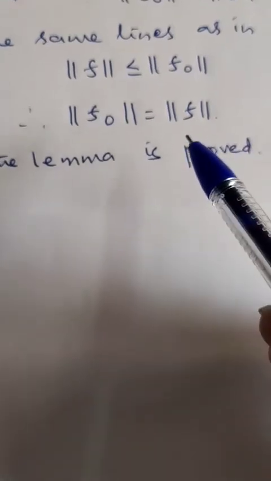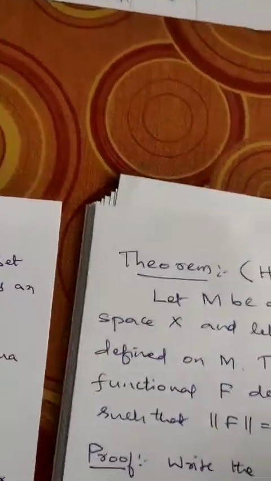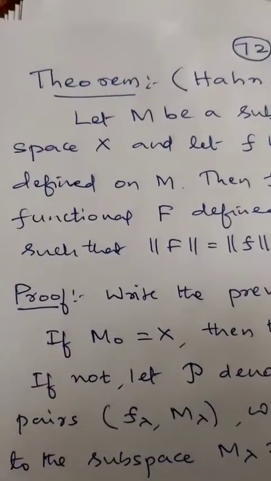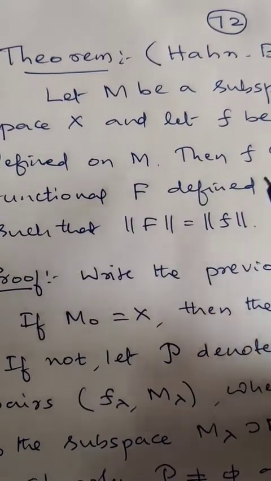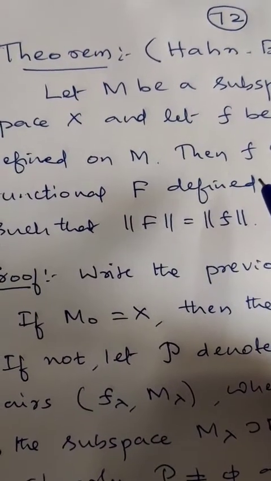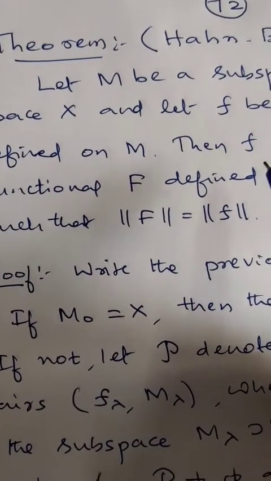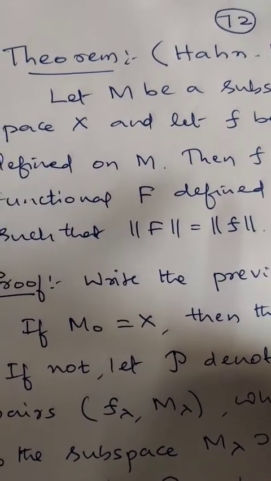This is very important in proving the next theorem, which is stated as the Hahn-Banach theorem, also known as the Hahn-Banach extension theorem. This is the important part of the Hahn-Banach theorem, the last lemma. The Hahn-Banach theorem is just an extension of the previous lemma. In the previous lemma we extended the functional f to the subspace M naught. Here we extend f to the whole space X.